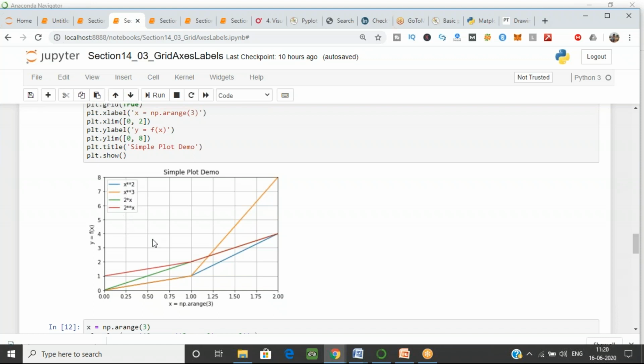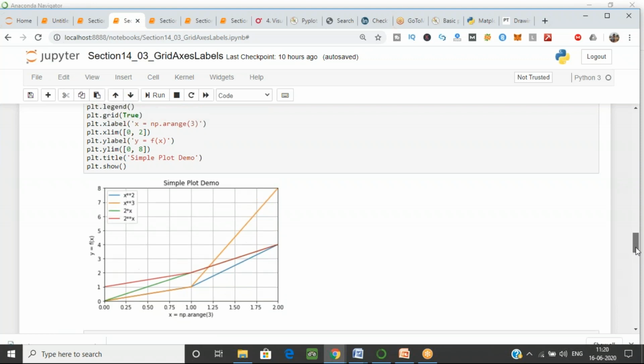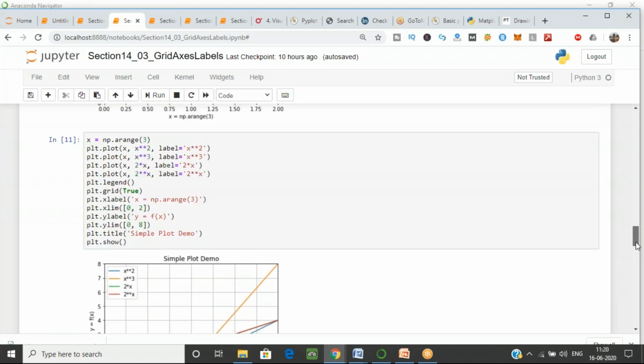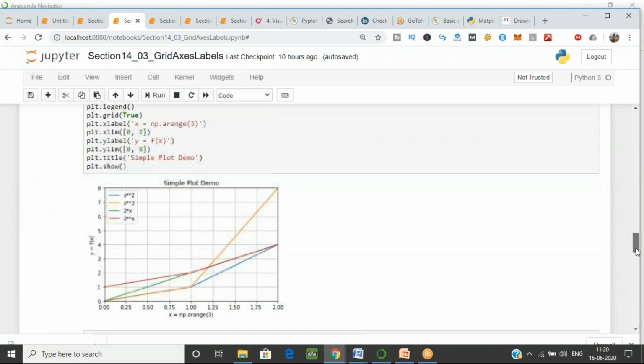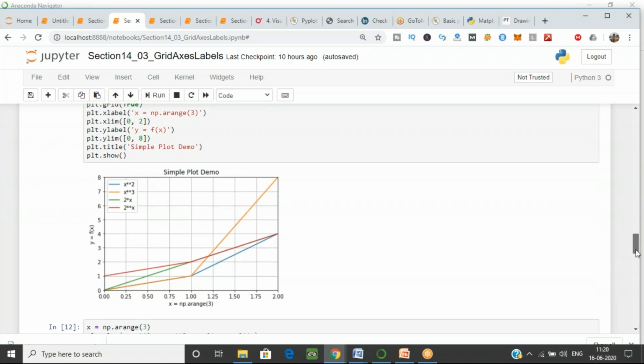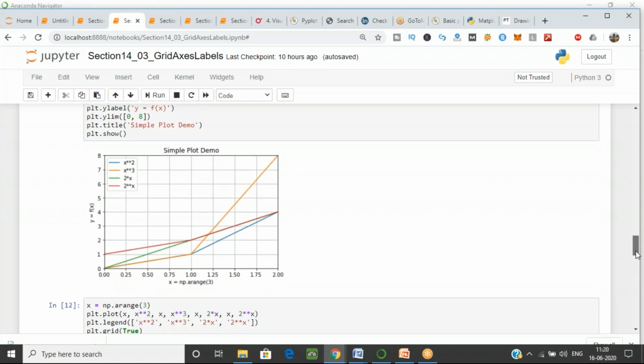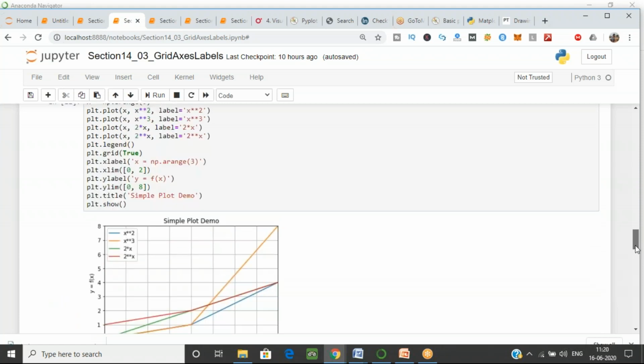So this is the blue line, and this is the label which I have used. Now as you can see, this is the graph you have generated with just a few lines of code. If you do this in Excel, it will take a lot of time, like 15 to 20 minutes, to draw this type of graph. Here, whether you are an expert or have just basic knowledge, you can easily build that graph.